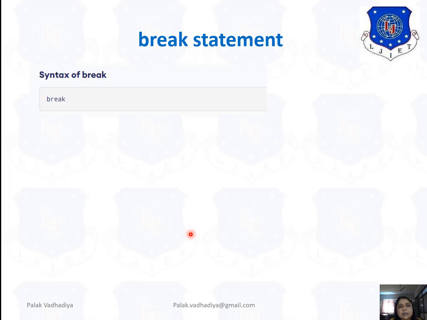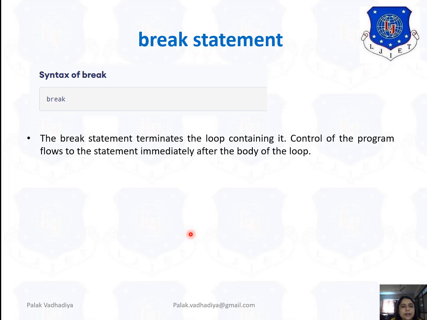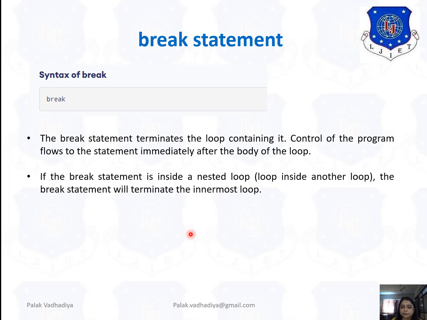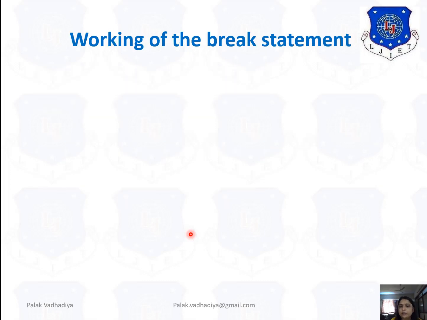Now the break statement, see, the syntax is simple, you just write break. The break statement terminates the loop containing it. Control of the program flows to the statement immediately after the body of the loop. If the break statement is inside a nested loop, the break statement will terminate the innermost loop. Okay?